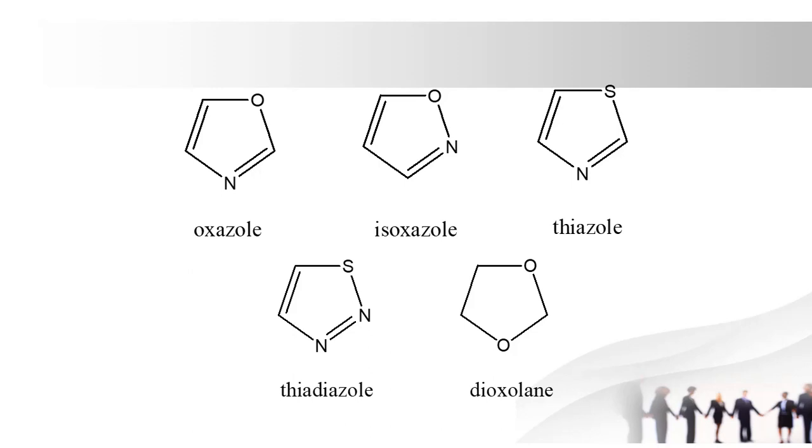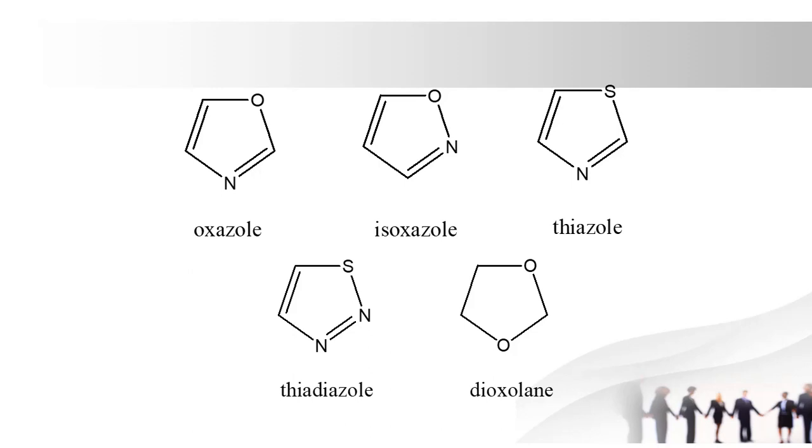Next one is thiazole. It contains sulfur as well as nitrogen. I have already told you that "thia" indicates the presence of sulfur and "azole" indicates the presence of nitrogen. Examples of thiazole are bleomycin, which is an antineoplastic agent, and ritonavir. Next one is thiadiazole.